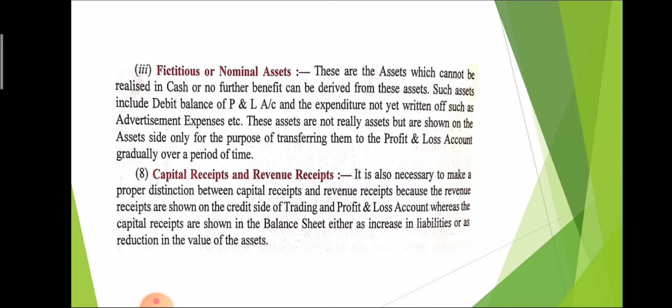But if we receive salary, or we receive rent from our house, that is revenue receipt, because that is on a regular basis. We receive it monthly. So that is the basic difference between capital receipt and revenue receipt. Capital receipt is irregular in nature, and revenue receipt is regular in nature. We regularly get the money.